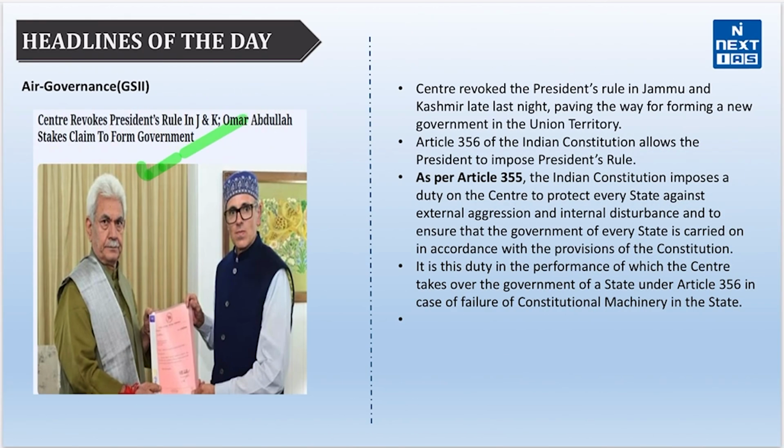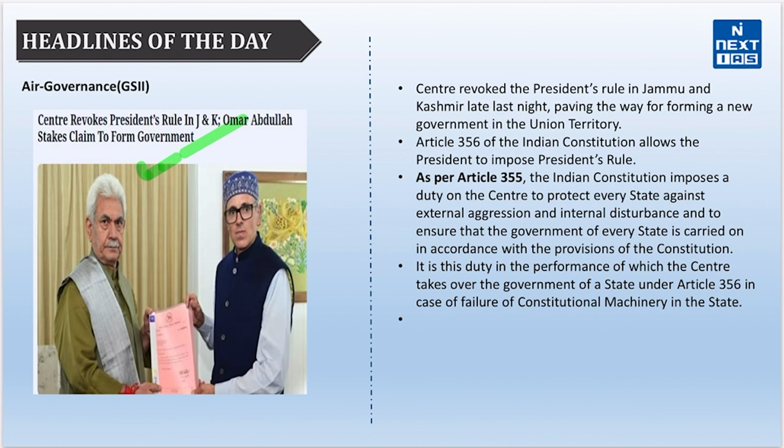The next article talks about President's Rule, because recently the central government has revoked President's Rule in Jammu and Kashmir, allowing for the formation of a new government in the Union Territory. This will be the first elected government since the abrogation of Article 370 and 35A in 2019, following the division of the state into two union territories of Ladakh and Jammu and Kashmir.